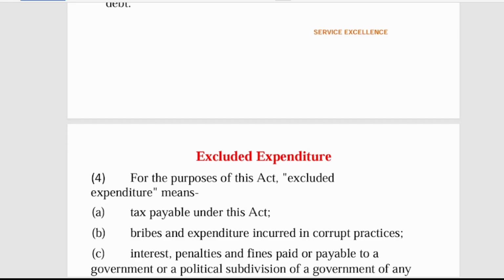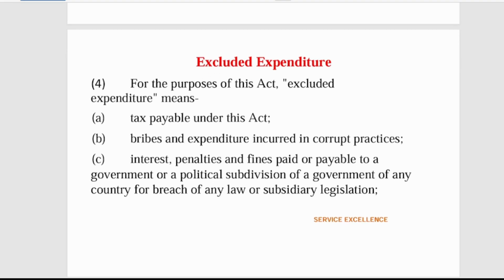Now, excluded expenditure. The first one was domestic expenditure, now let's come to excluded expenditure, expenditure that we don't add. For the purpose of this act, excluded expenditure means tax payable under this act, that is, the tax you are to pay is not an expense. You also have bribes and expenditure incurred in corrupt practices. If you are doing something wrong and the police come and arrest you, you can't go and deduct that money.